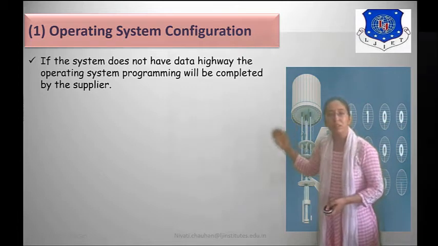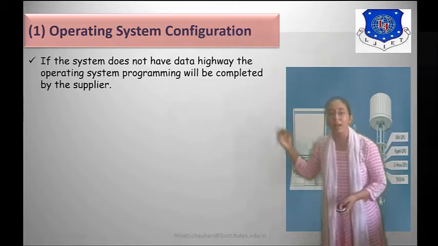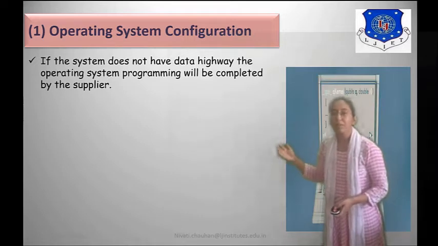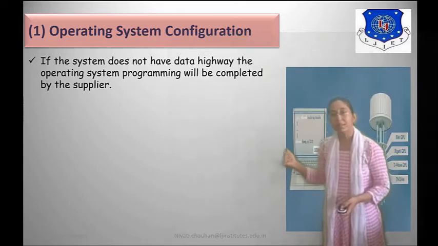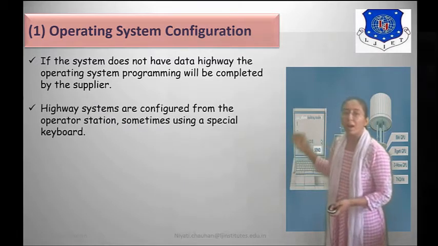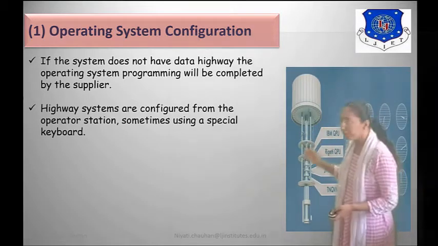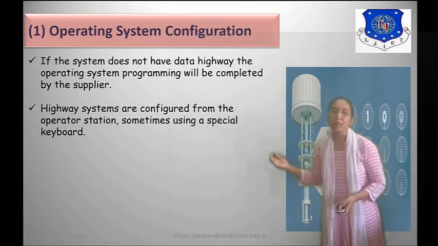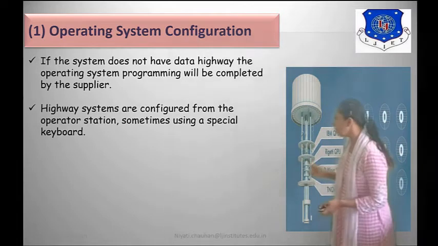If the system does not have data highway, the operating system programming will be completed by the supplier. Highway systems are configured from the operator station, sometimes using a special keyboard.